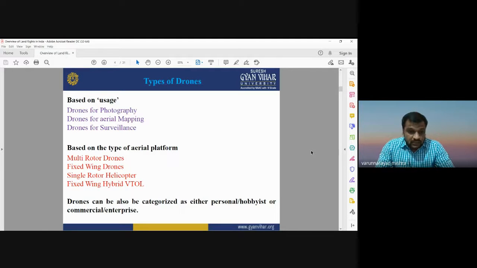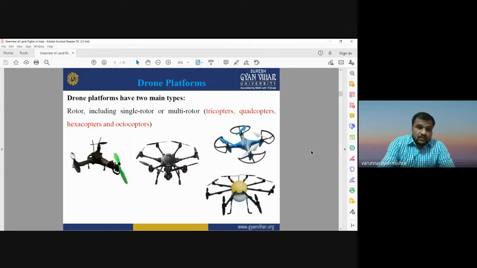It is also important to see that they can be categorized on the basis of personal use or commercial or enterprise use, but basically we use them for photography, aerial mapping, and surveillance. And depending on the aerial platform used in the drone, we may have different types of drones: multi-rotor drones, fixed wing drones, single rotor helicopter, or fixed wing hybrid VTOL.